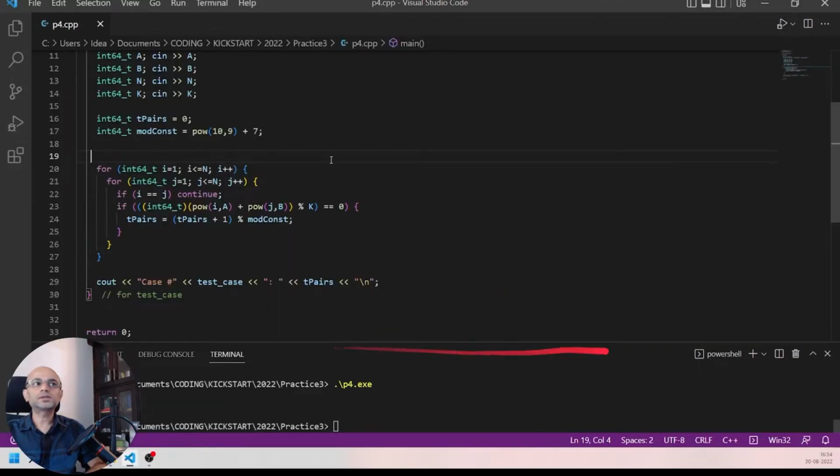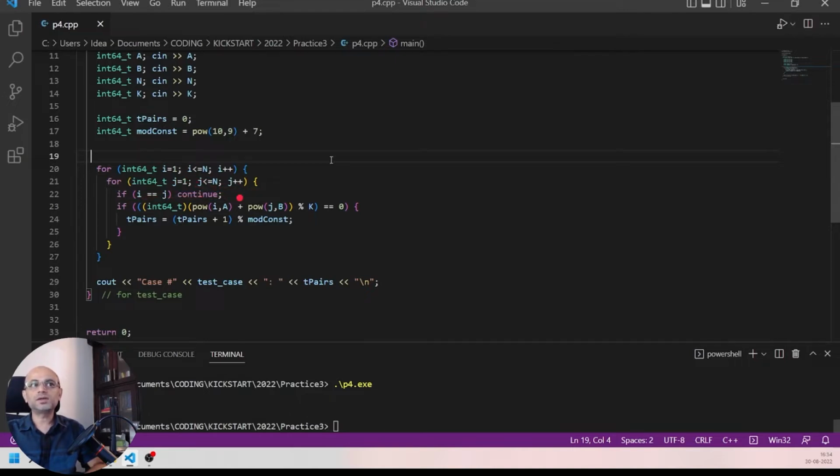And the code for this: we have read a, b, n, k. The variable pairs will be the final answer. We also have a mod constant, which is 10 to the power 9 plus 7, because the final answer should be taken modulo this value. We go through i from 1 to n, and inside that we again go through j from 1 to n.